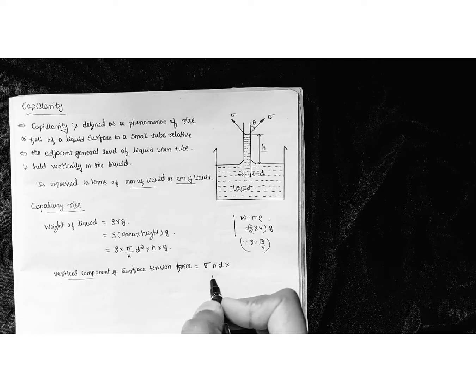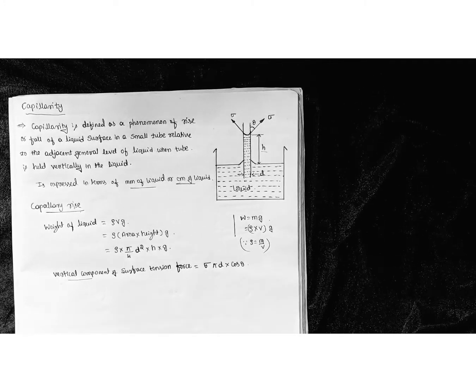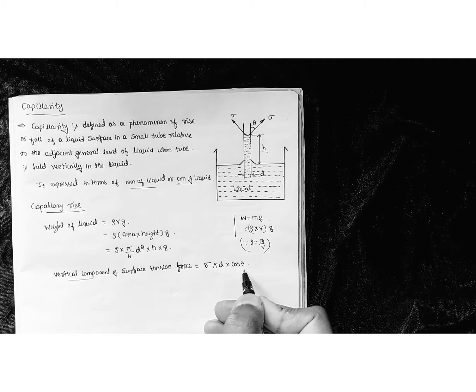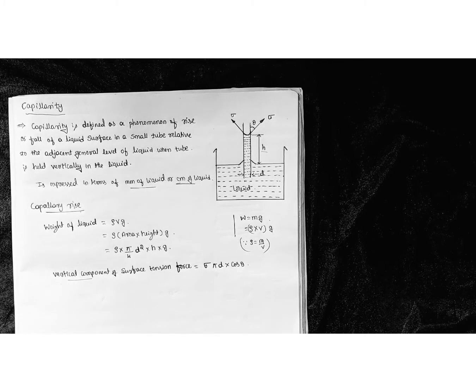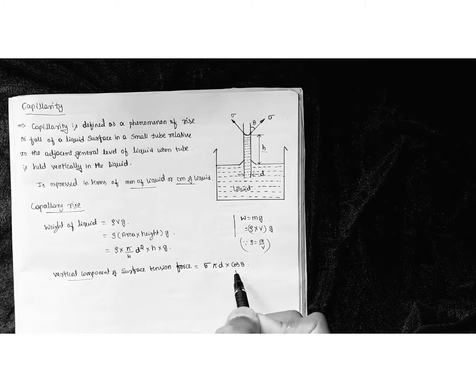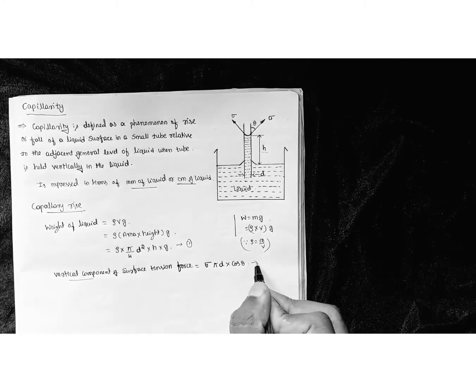So the vertical component of the surface tension force is nothing but, here we are taking cos theta, because of some inclination. If theta is nullified, that is if theta is 0, then cos 0 becomes 1, and the effect of surface tension force will be sigma into pi d. But here, because of some small inclination angle, we take the vertical component with cos theta: sigma pi d cos theta. If it is the horizontal component, it will be sin theta. So sigma pi d cos theta is the vertical component of the surface tension forces. Now we have equation 1, and call this equation 2.